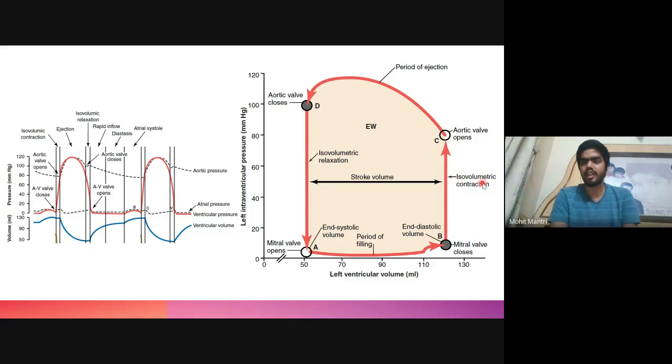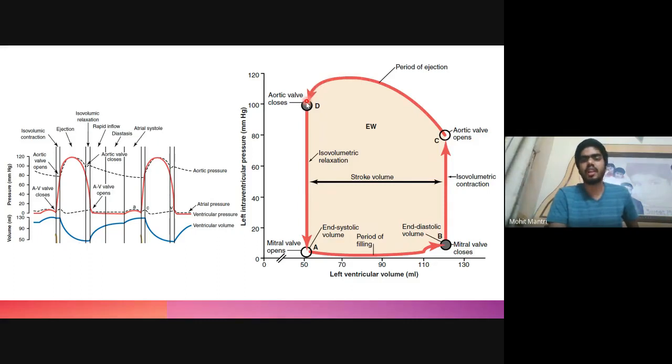That is, the systole of the ventricle will begin, and as I said, isovolumic contraction takes place. The volume will remain the same, that is 120 ml, but the pressure inside will rise up to 80 mm. So this represents the isovolumic contraction. After the pressure reaches 80 mm, the aortic valve will open, and now the period of ejection will take place. The volume inside the ventricle will decrease, because blood is transported from the ventricle to the aorta, but the pressure will rise up to 120 and then decrease.